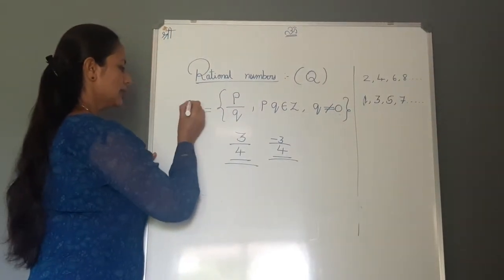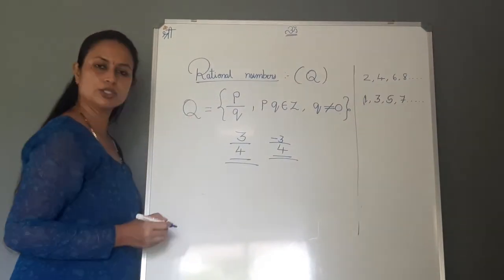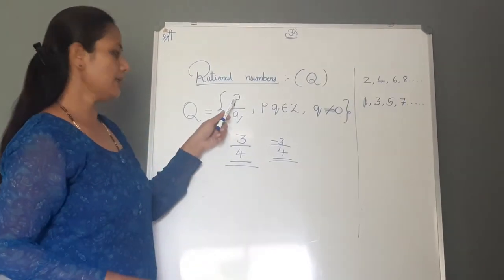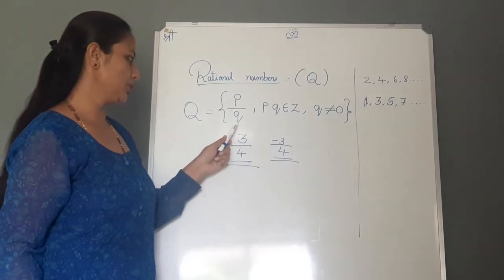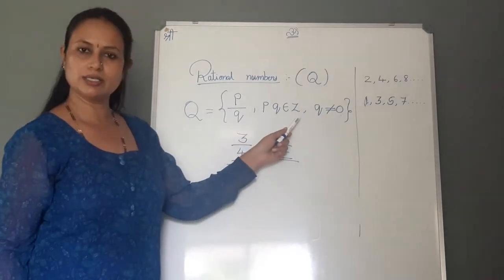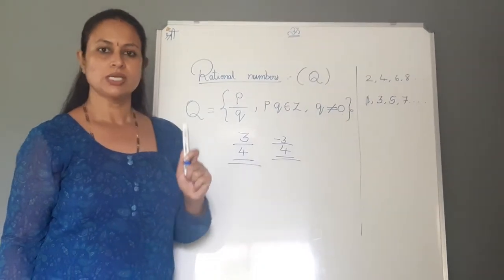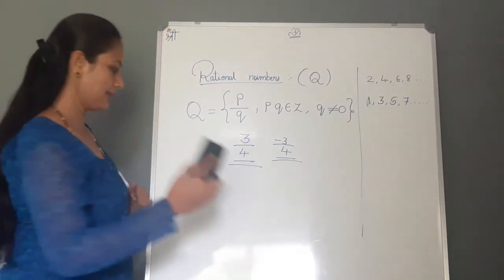And this one is represented by the letter Q. What are rational numbers? The numbers which can be written in the form of P by Q, where P and Q are integers and Q will never be 0. I'll explain to you with an example.